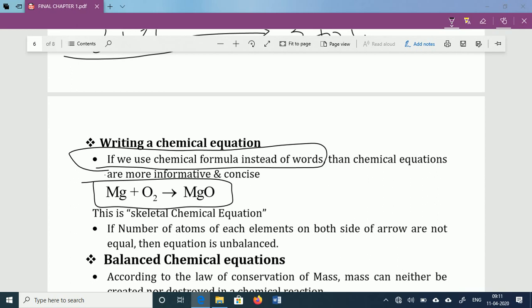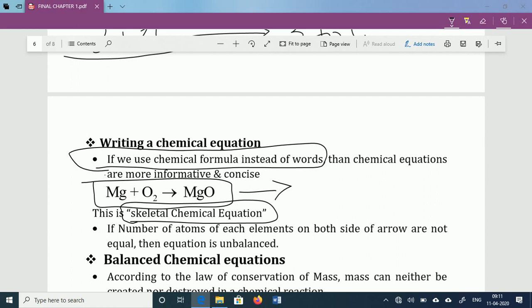We should know the chemical formulas of the reactants and products that are involved and produced in the reaction. This chemical equation is called a skeletal chemical equation. Here we observe that the number of atoms in this equation is not in balanced form. If the chemical reaction is in unbalanced form, then it is called a skeletal chemical equation.